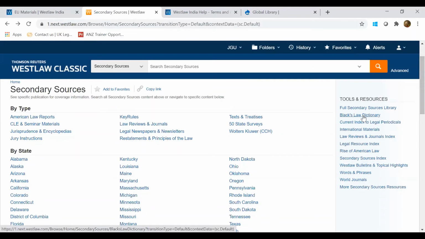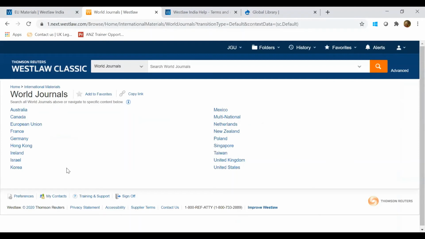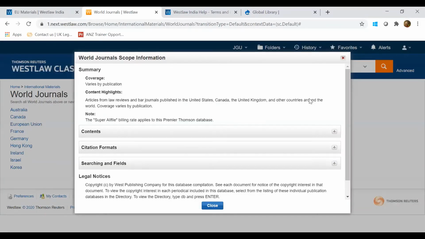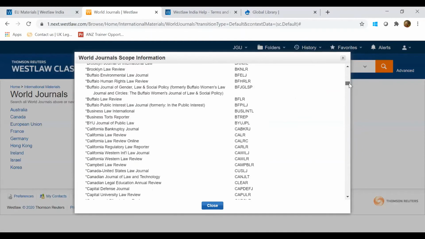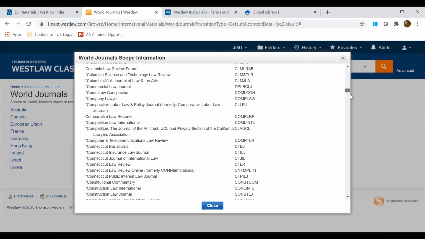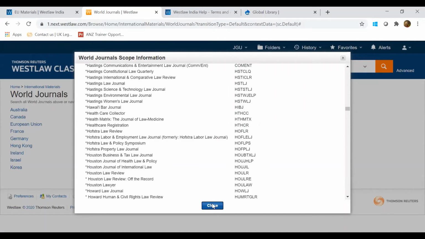Then Black's Law Dictionary is also available in case you want to search any particular legal meanings. You can find that here. When you scroll down, there is a World Journals tab available for you. If you click on that, all these countries are covered in terms of journals. We've got around 1100 plus journals. If you want to see the complete list of journals, you can click on this icon and expand the content, and this will give access to all the journals available in the World Journals tab.